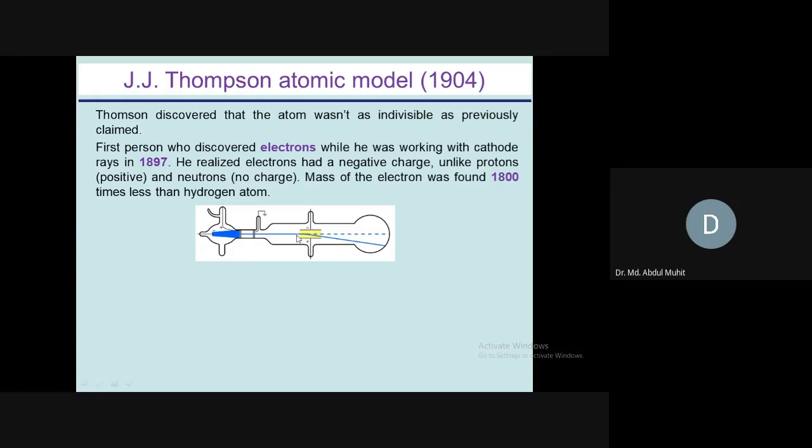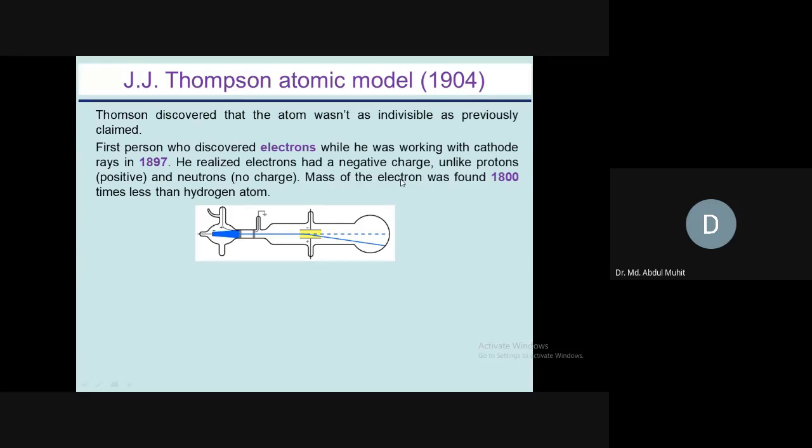As the light deflected towards the positive end, the ray should be negative in charge, because being negative, it is attracted to the positive charge, and that's why it comes at an angle and hits this side. So he proposed in his cathode ray experiment that there are negatively charged particles inside the atom,